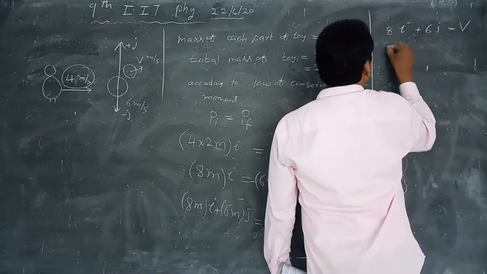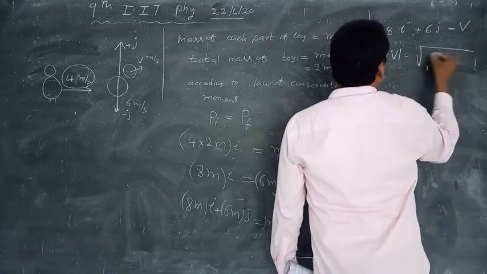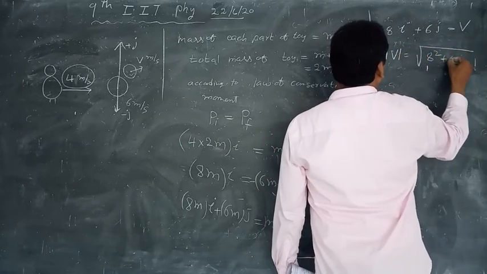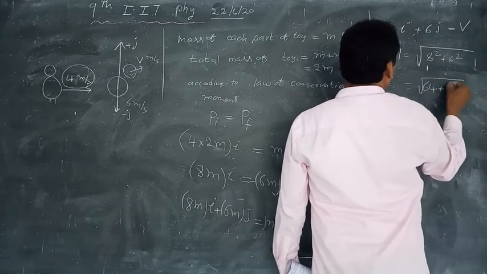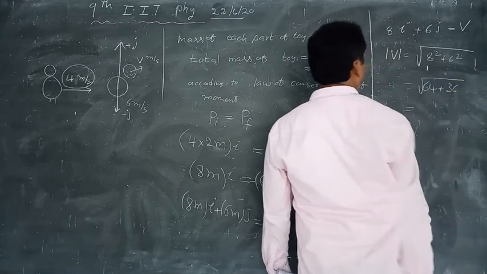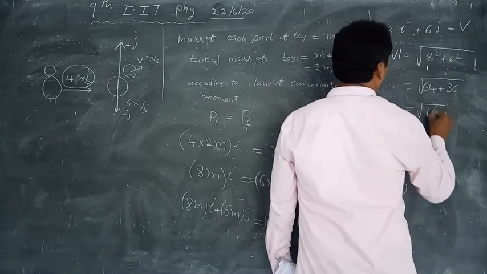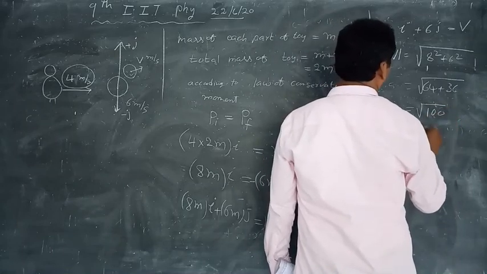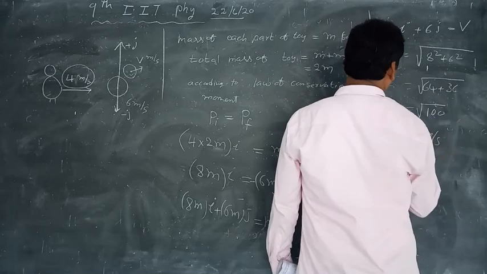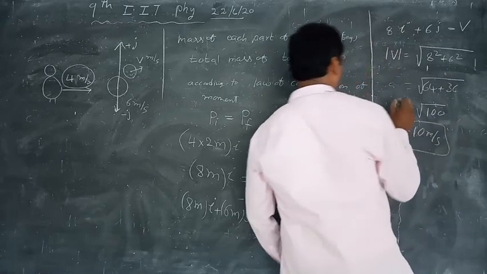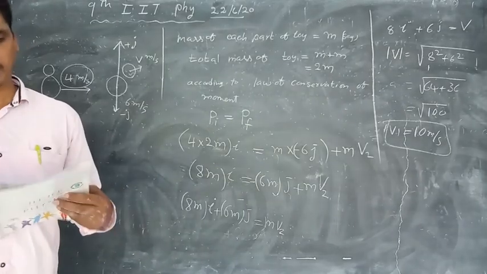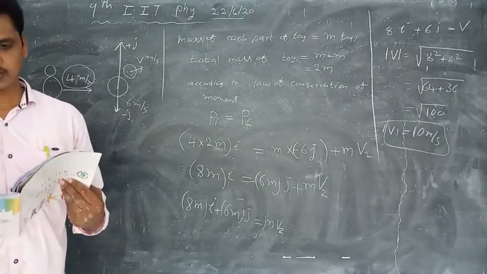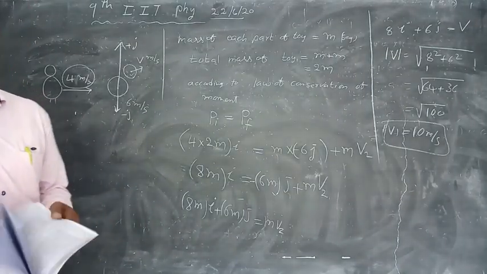Magnitude of v is equal to root over 8 square plus 6 square, that is equal to root over 64 plus 36, that is equal to root over 100, that is equal to 10 meter per second. This is the answer.